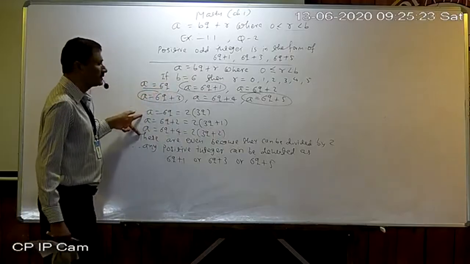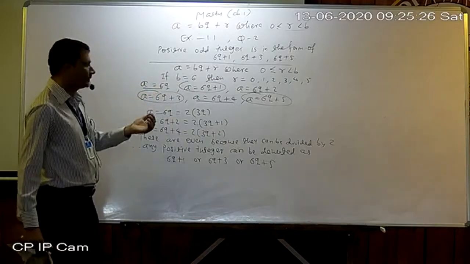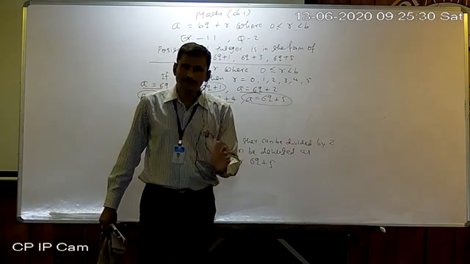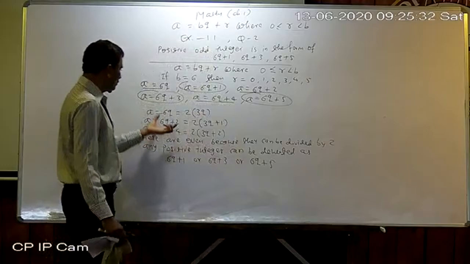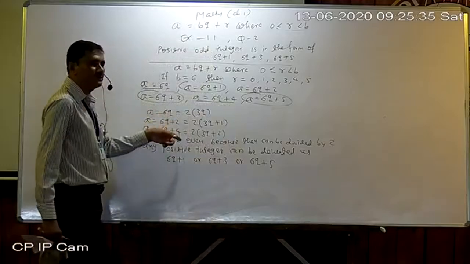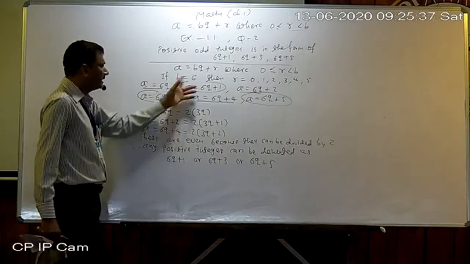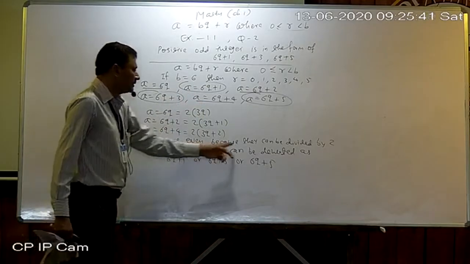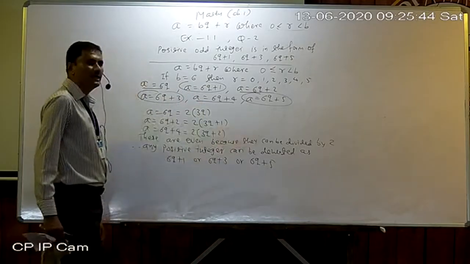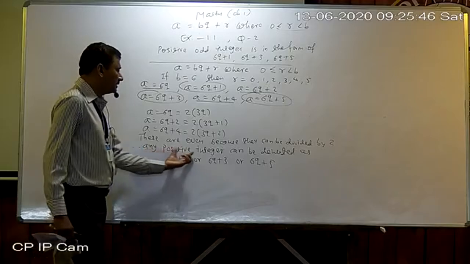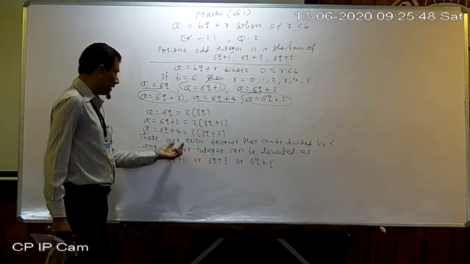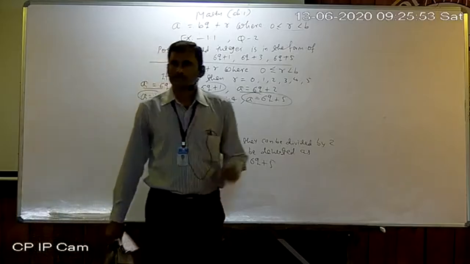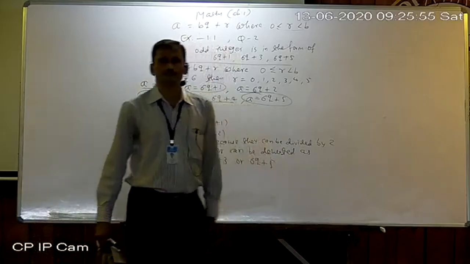Now out of this, they say any odd integer is in the form of a particular expression. So first of all, we remove all even. We cannot say directly these are odd. So remove even. These are even because they are divisible by 2. Now whatever is left, they are odd. So any positive integer is in the form of 6q plus 1, 6q plus 3 or 6q plus 5.